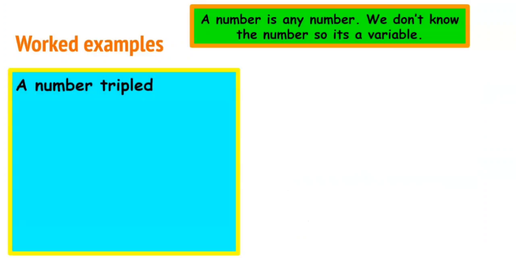A number tripled. If we make our number z, can you write any algebraic representation of this? What does it mean by a number tripled? And our number is z. So you are going to solve this problem and then we're going to look at it together.